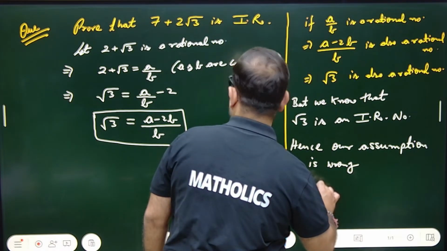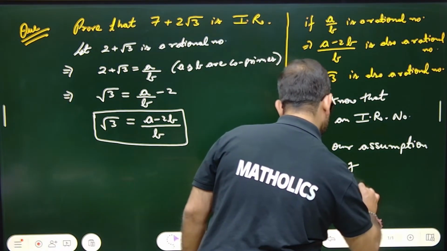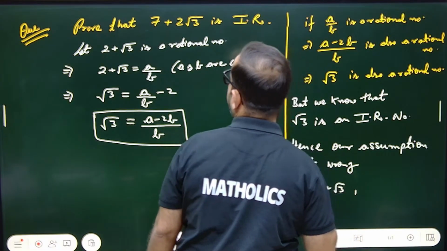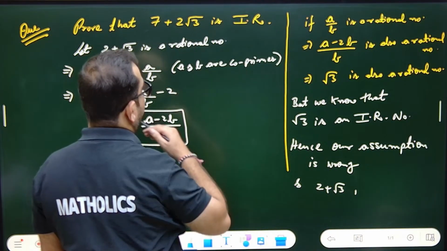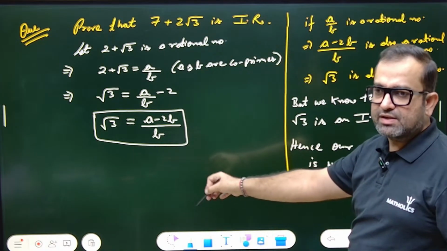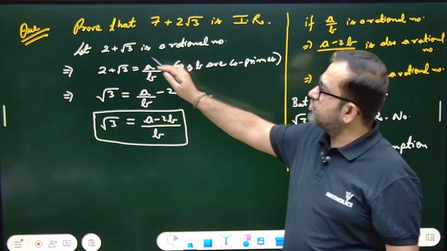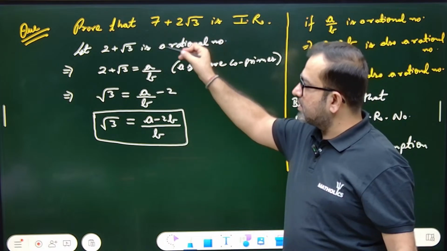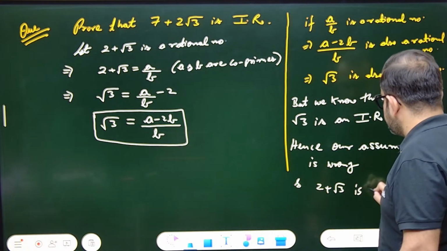And 2 plus root 3 is what? 2 plus, sorry, 7 plus 2 root 3. Okay, it was 7 plus 2 root 3. Wait. We proved 2 plus root 3. 7 plus 2 root 3 we will be doing in the next step. I wrote another question, 2 plus root 3. We'll do this in another step. So 2 plus root 3 is an